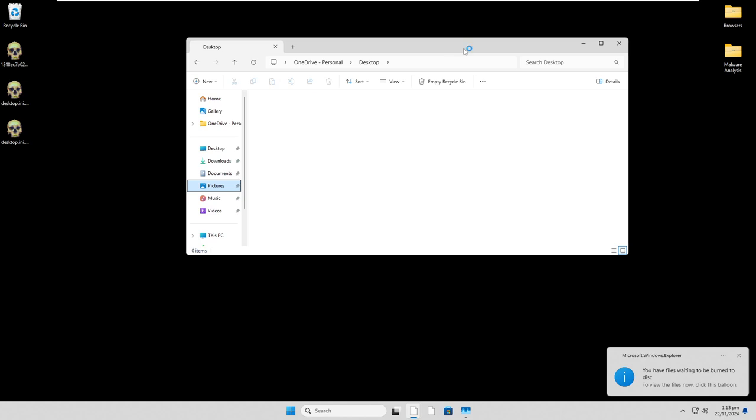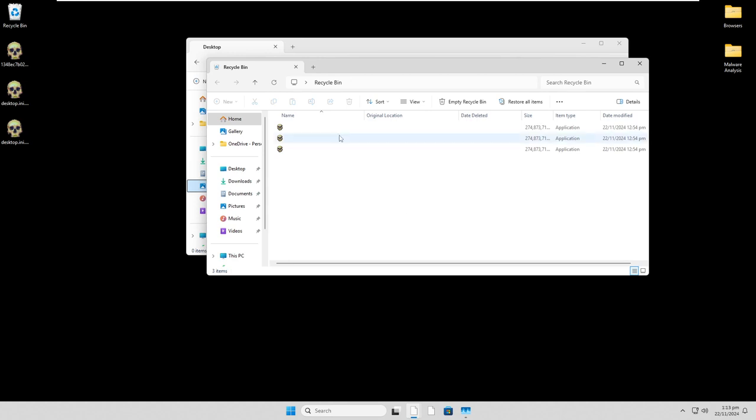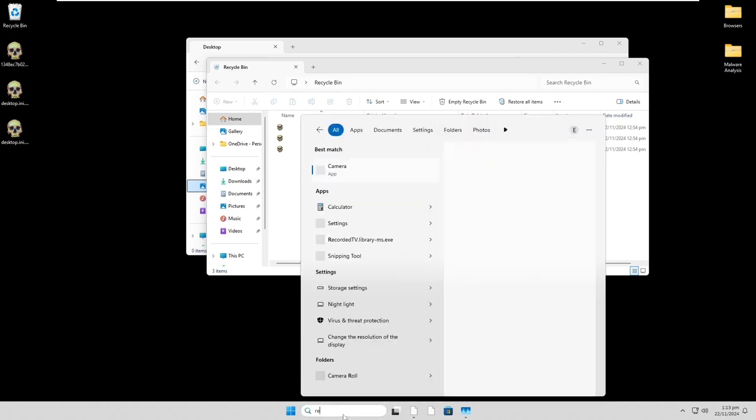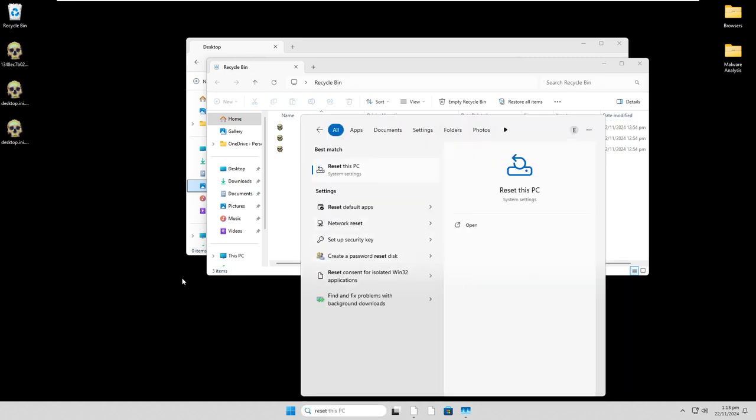But, yeah, I mean, at this point, you're toast. There's nothing you're going to be able to do to save this computer. Also, yeah, that's terabytes. What if we click properties? Oh, we can't click properties in the recycling bin, right? Well, what do you do at this point? If you're lucky, like me, you've already got a copy of setup, and you're just going to have to use setup, make a copy of the operating system on a flash drive, or you can just do it from here with reset this PC, but it'll take like 8 hours if you do that.